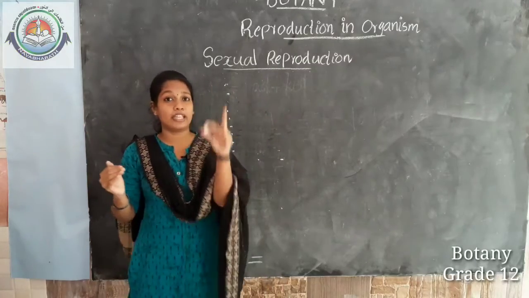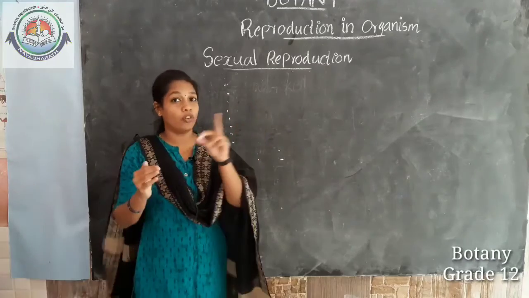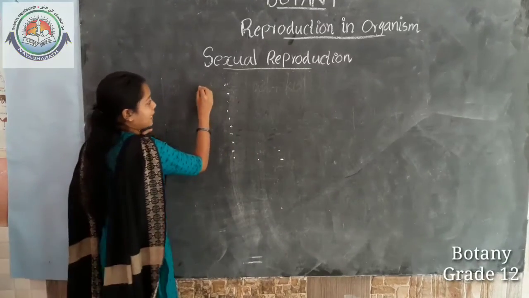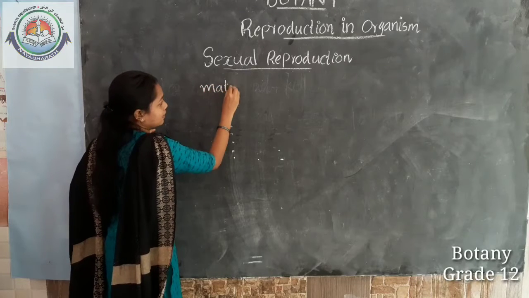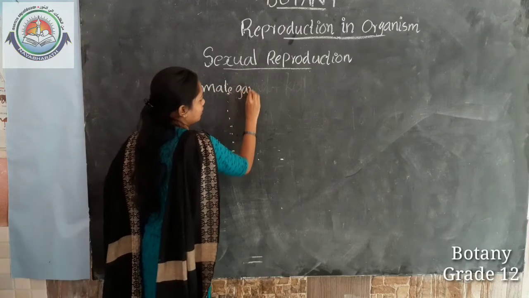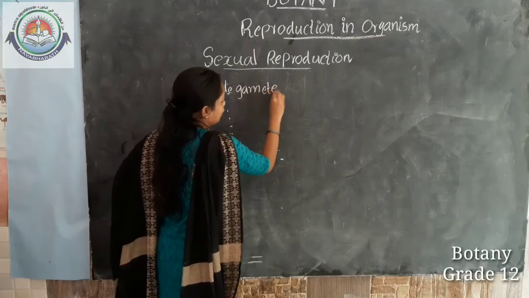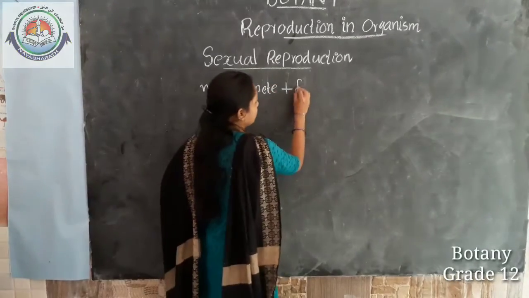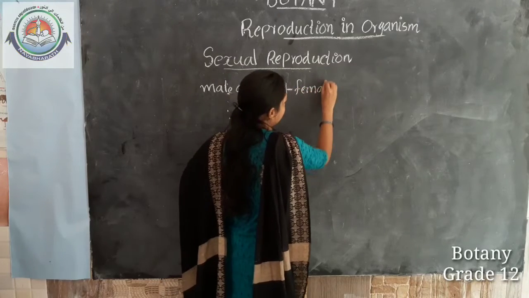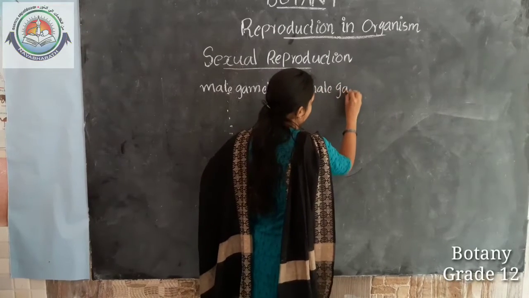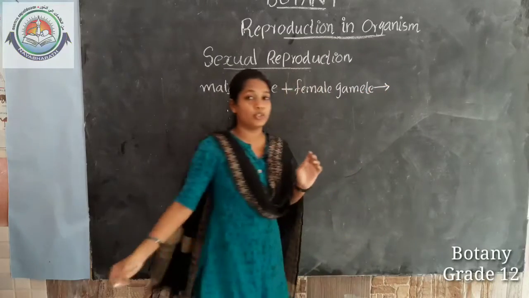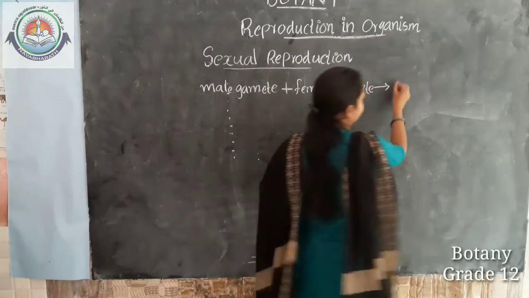I gave you a clear picture of that in the previous class: the male gamete fuses with a female gamete and gives rise to the zygote.